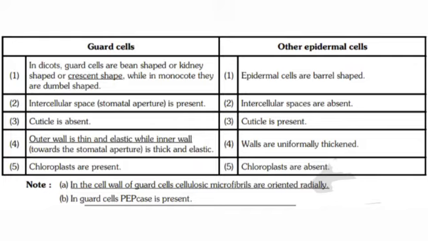In guard cells, the outer wall is thin and elastic, while the inner wall towards the stomatal aperture is thick and inelastic. The epidermal cells' walls are uniformly thickened. In guard cells, chloroplasts are present, but in epidermal cells, chloroplasts are absent. In the cell wall of guard cells, cellulosic microfibrils are oriented radially. Guard cells contain an enzyme called PEPcase, phosphoenolpyruvate carboxylase.